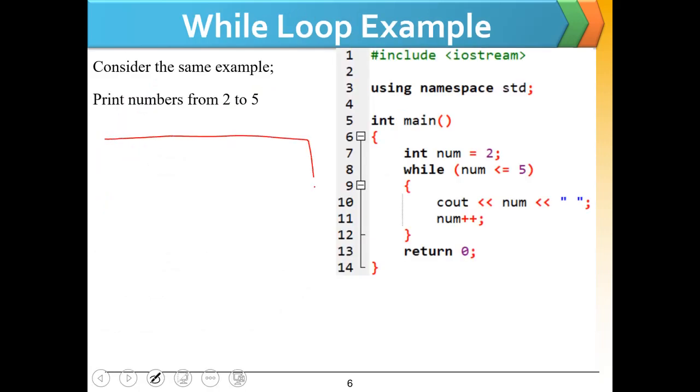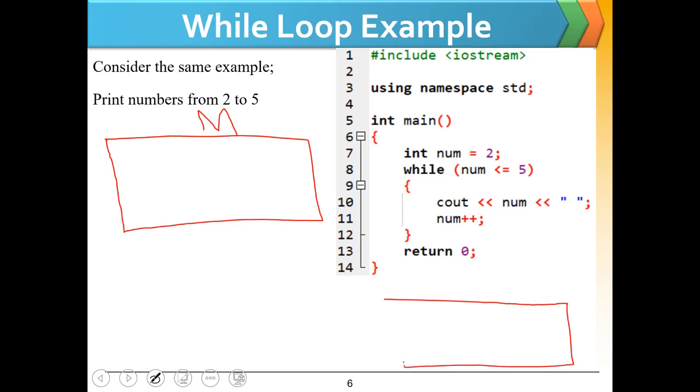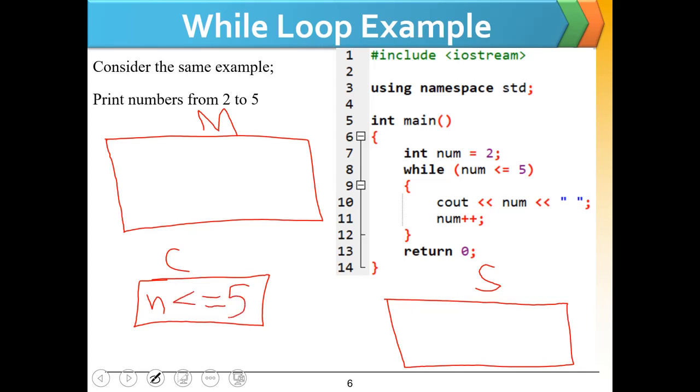For the dry run, let's make memory, output screen, and the loop condition. Loop condition is when number n is less than or equal to 5, and in number we have 2 initially.